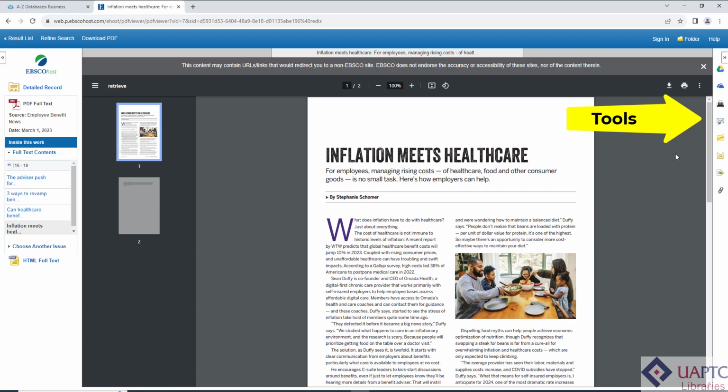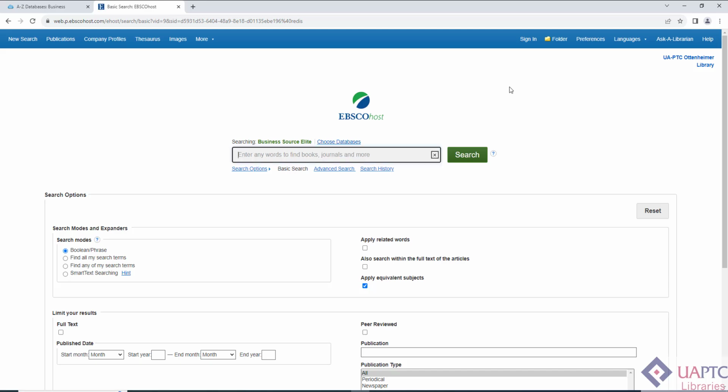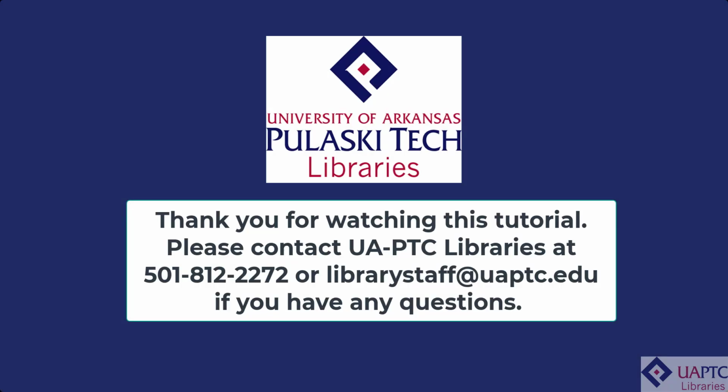Links for print, email, and cite are on the right side of the article view. Emailed PDF copies will appear as attachments in your email. Click on Results List to return to the original results list. This concludes our tutorial on EBSCO's Business Source Elite database. Please contact UAPTC Libraries if you have any questions.